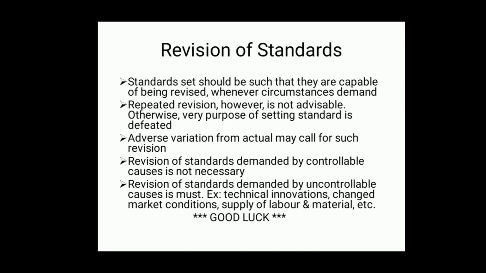In such a case, revision of standard is not necessary, but sometimes the causes for adverse deviation is beyond the control of the management. They are called uncontrollable causes.